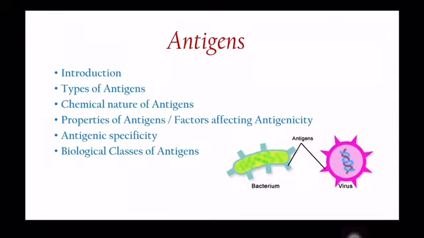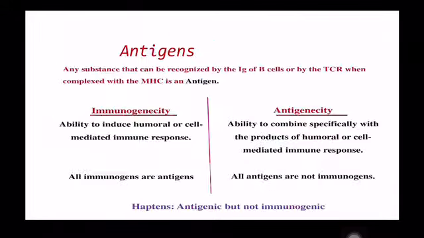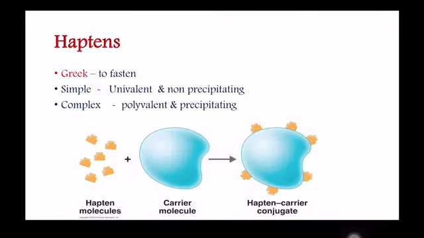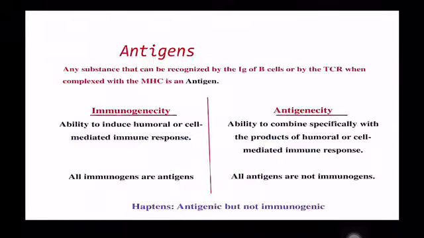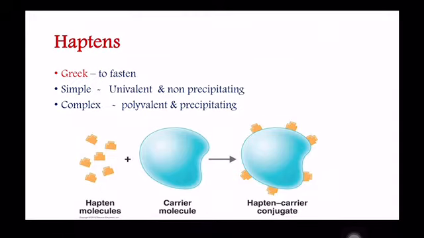Based on the immune response, antigens are of two types, complete and incomplete antigens. Complete antigens are able to induce the immune response and they can react with the products of the immune response, that is the antibodies and the T cell receptors. Incomplete antigens do not induce the immune response, but they are able to react with the products of immune response. They are also called haptens. Haptens, the incomplete antigens, can be converted into complete antigens by means of carrier molecules. Again, they are simple and complex.